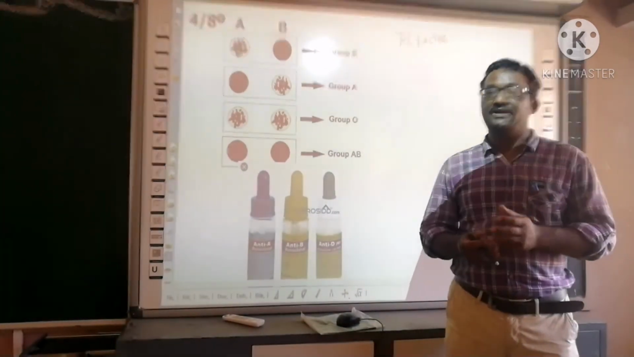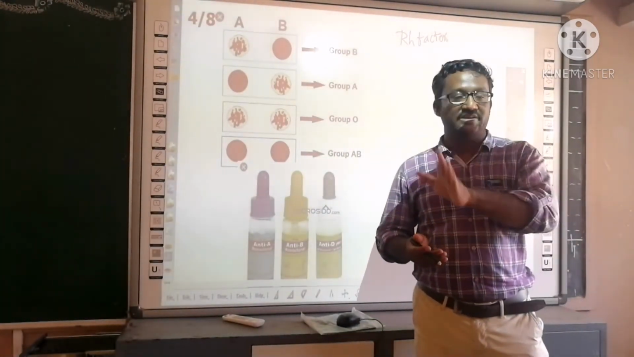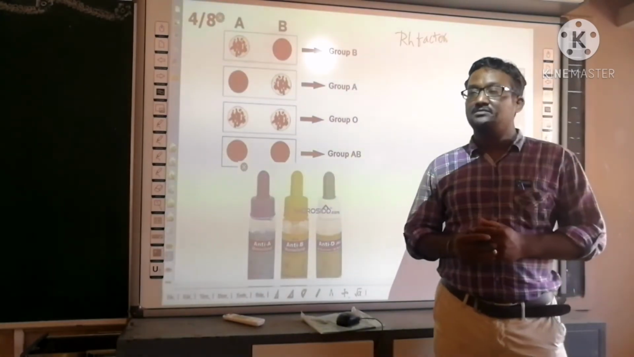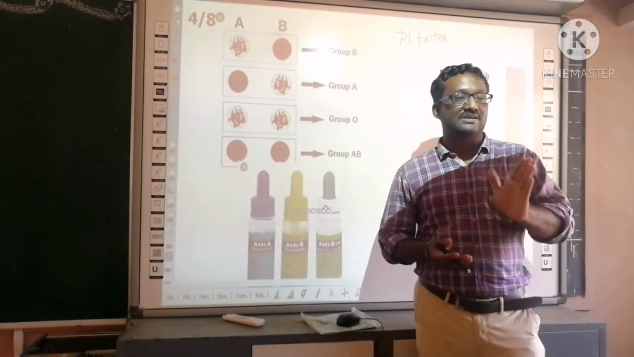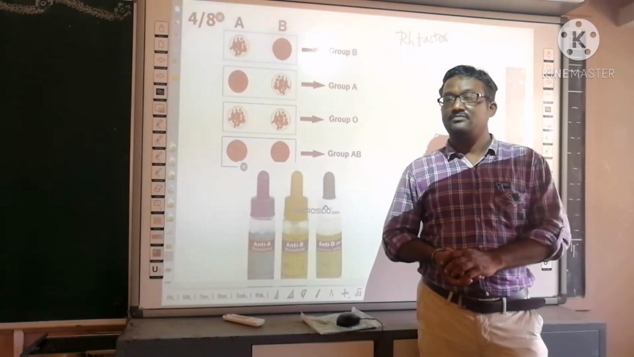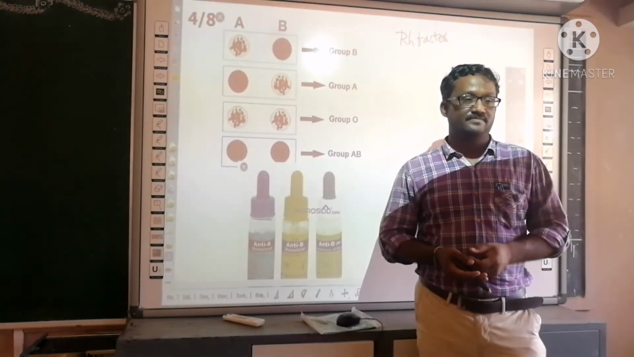Along with that, you need a disposable syringe needle, a cotton and alcohol with 70%. That means spirit you need. So what is the procedure?